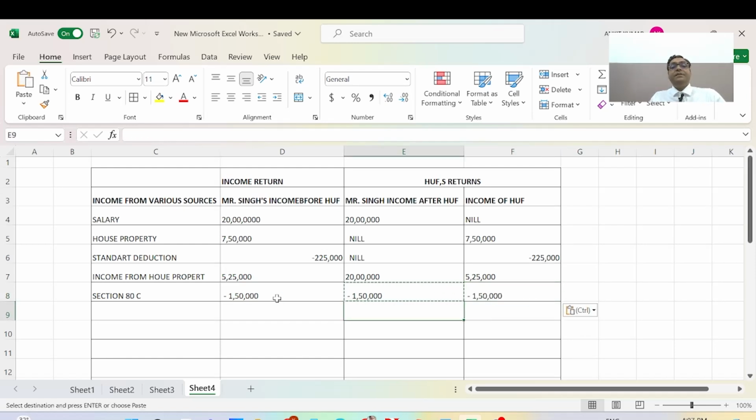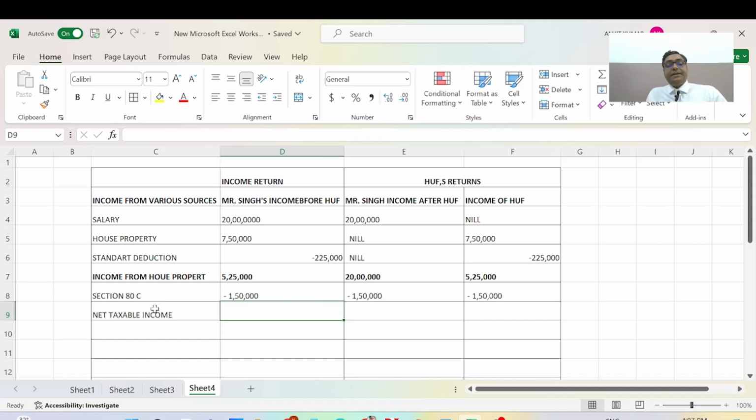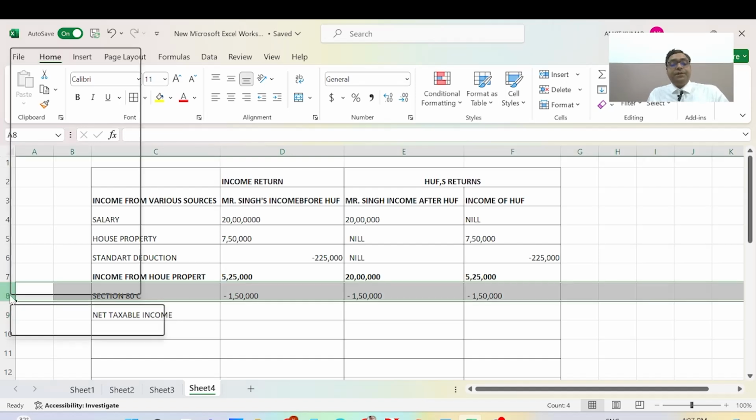And now here the net taxable income. Sorry, one column is missing.